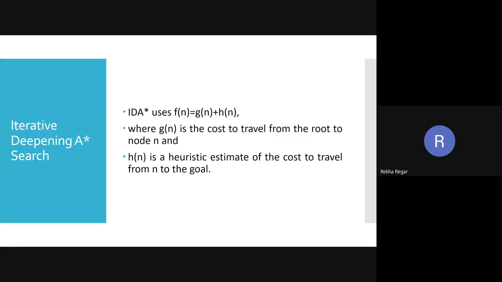So now we can discuss iterative deepening A star search. If we talk about these two search techniques, iterative deepening search and iterative deepening A star search, what is the type of both techniques?